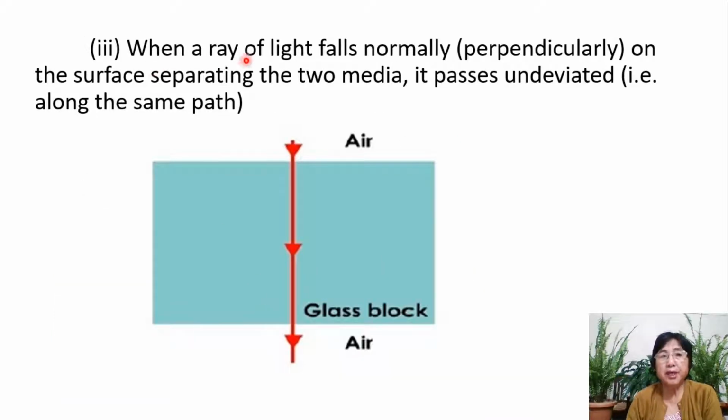3. When a ray of light falls normally, that means perpendicularly, on the surface separating the two media, it passes undeviated. That is along the same path. So here we have, this is air, this is glass, and here we have air again. This ray falls perpendicularly on the surface separating the two media, and it passes straight. So that is what we mean by saying passes undeviated.